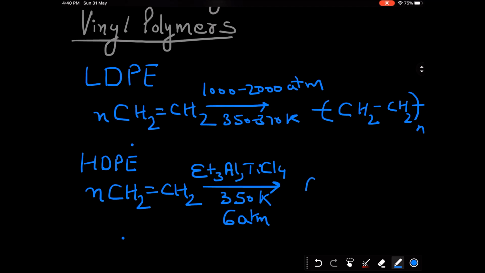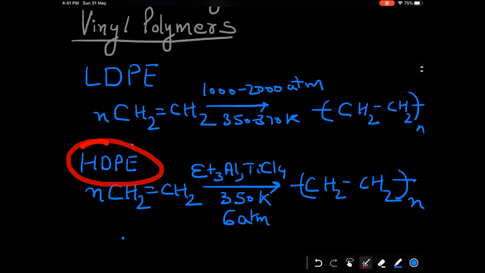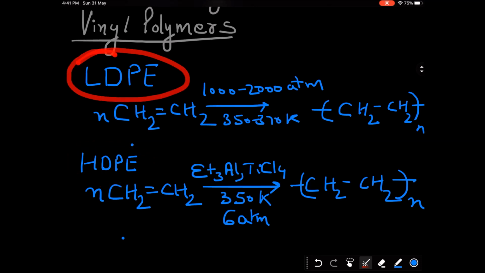And again it is represented by this. The difference between HDPE and LDPE is only that HDPE has more density, it is hard, whereas low density polyethylene has low density, low molecular weight, and it is not as hard.